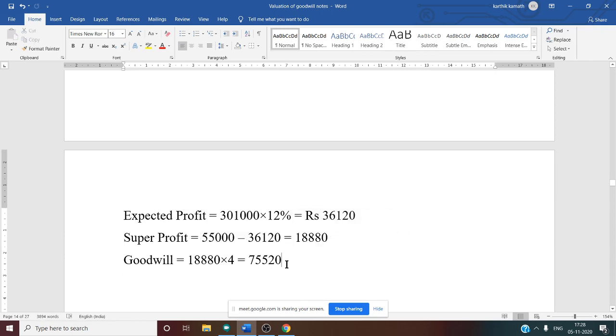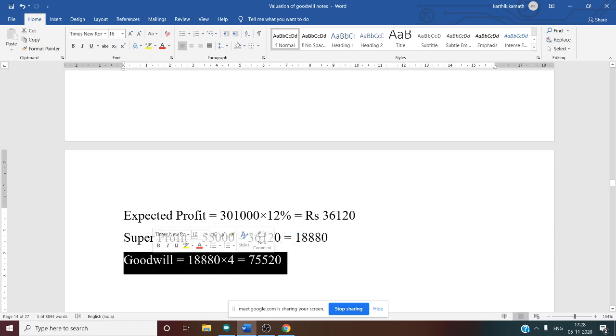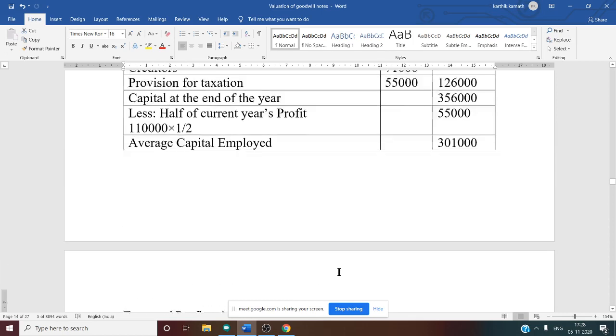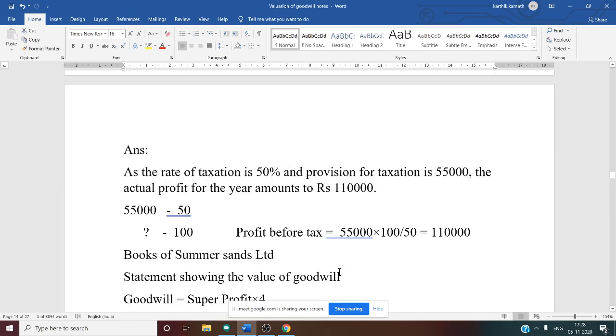Then goodwill is equal to super profit into years of purchase. So the goodwill answer, final answer, is 75,520. So this is a very simple problem.